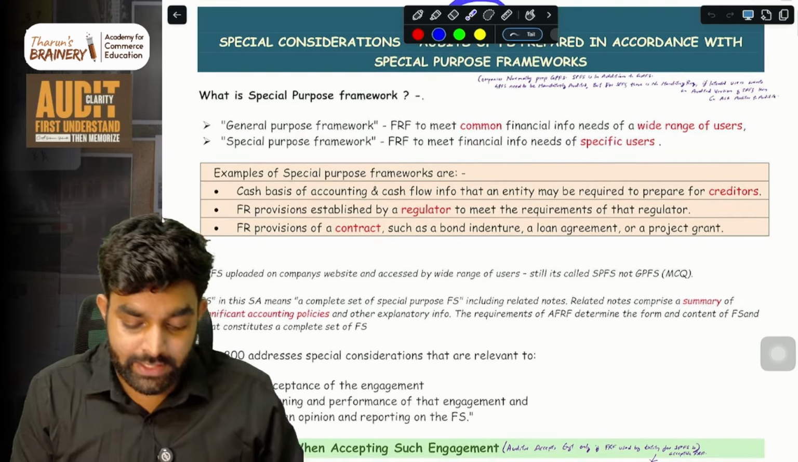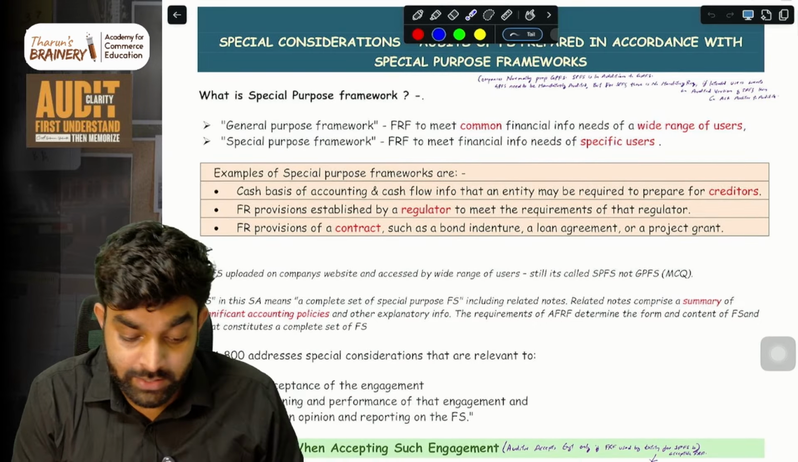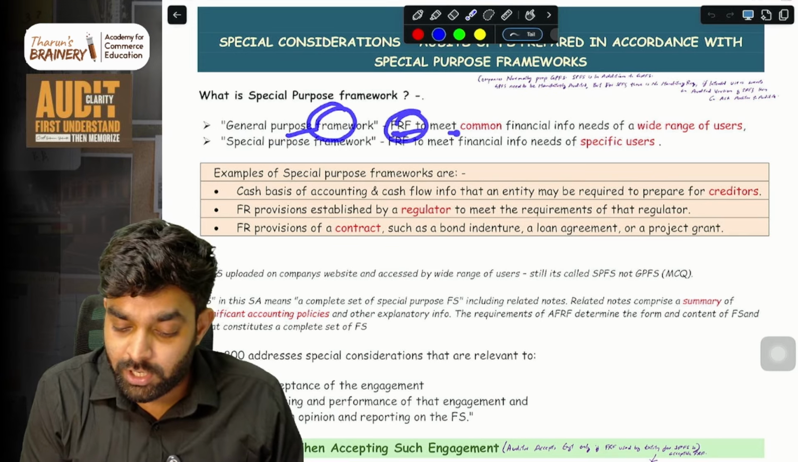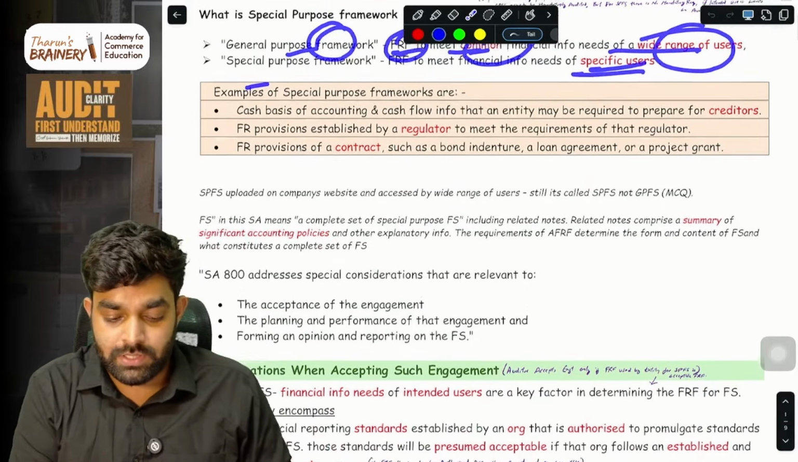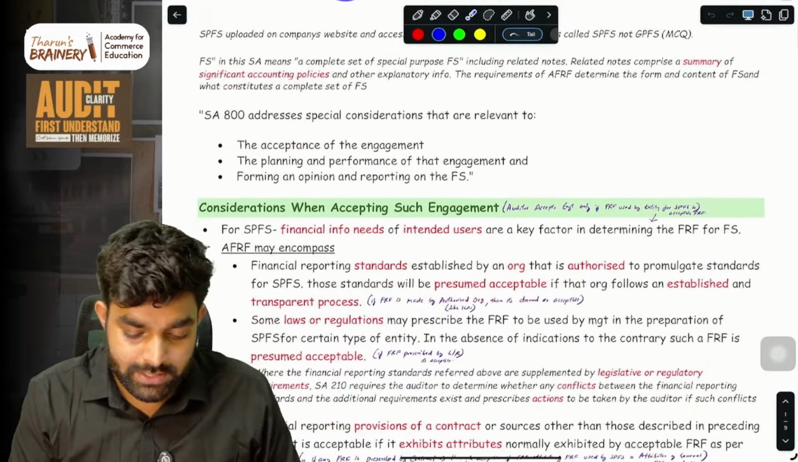So SA 800: a general purpose framework is a financial reporting framework designed to meet the common financial information needs of a wide range of users. Special purpose is for specific uses. Whatever example I said, same thing.